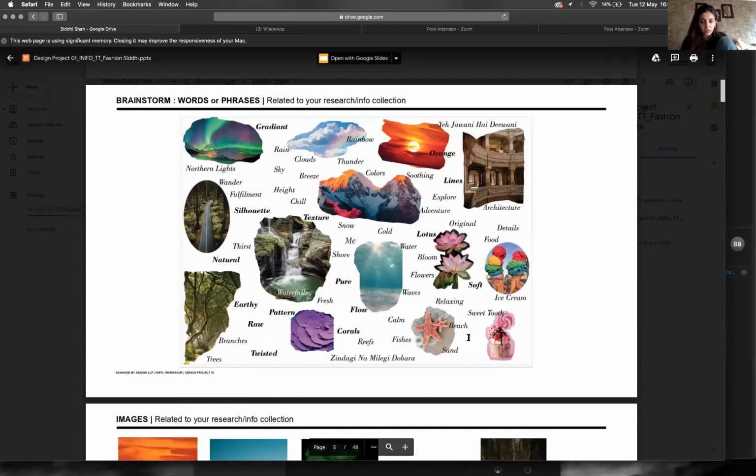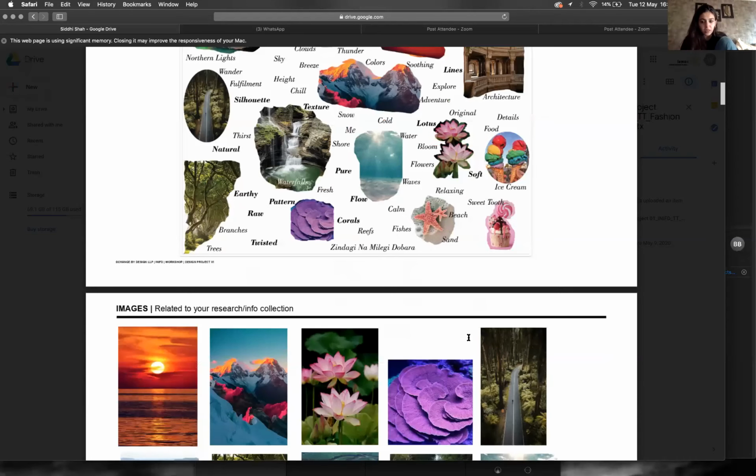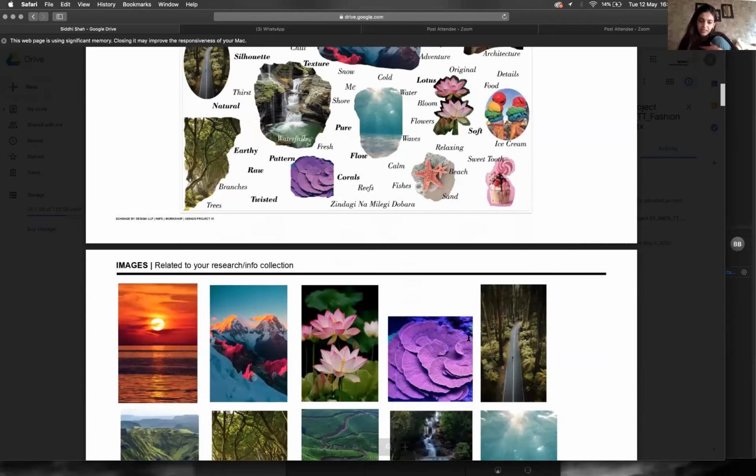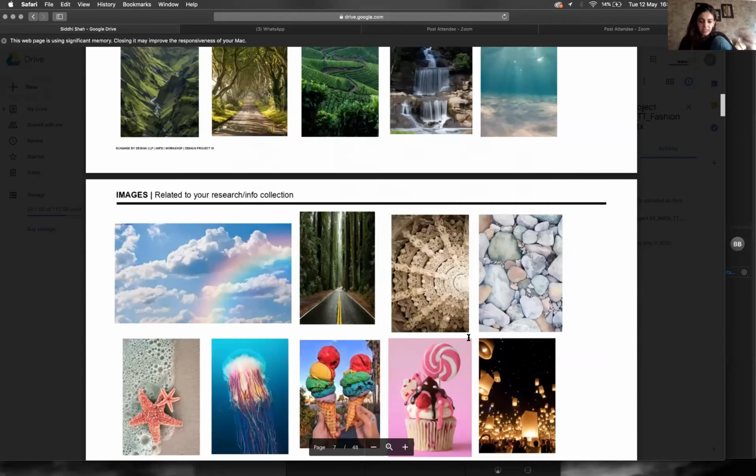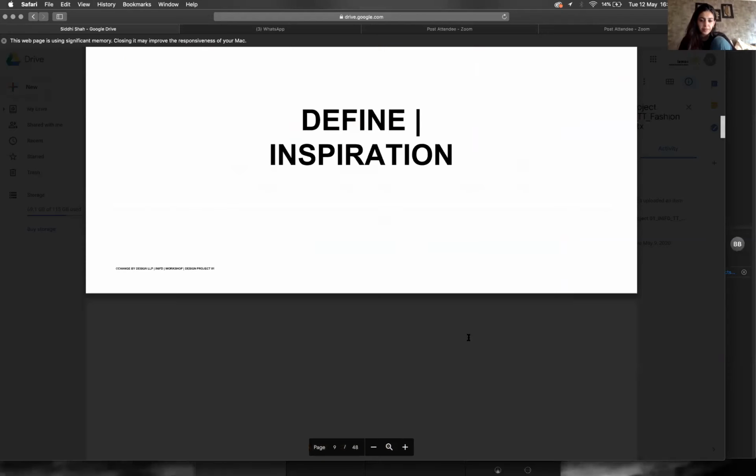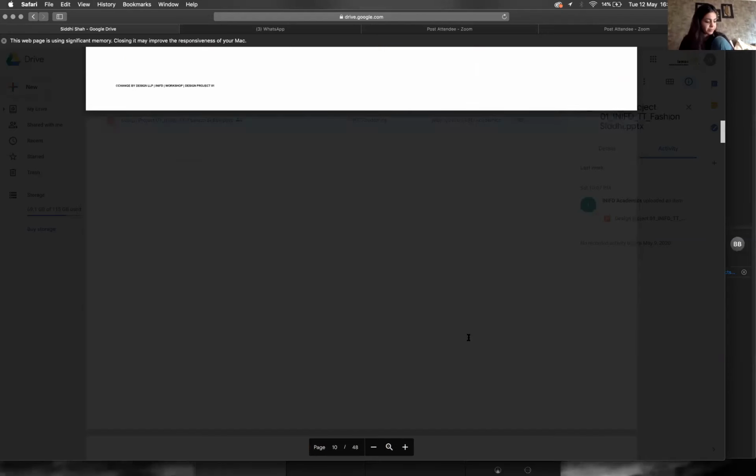Okay, there are lots of images. You know that somewhere along the way, her inspiration is going to come from nature. There's a lot of nature references, natural beauty, colors, stone, sky, trees, right? So you know that the inspiration is headed that way for sure. And then you have your defining.